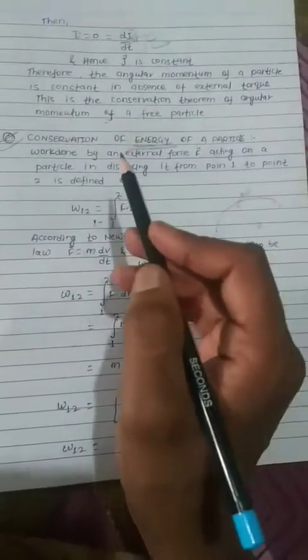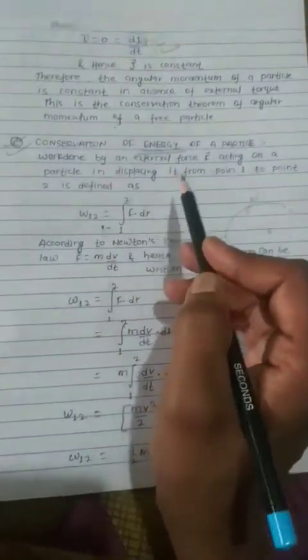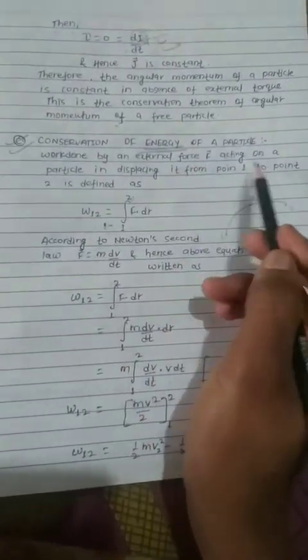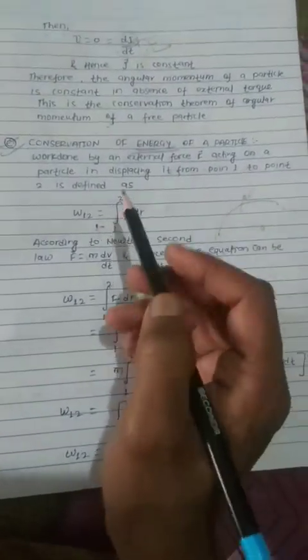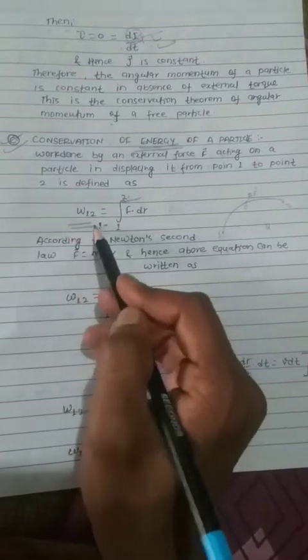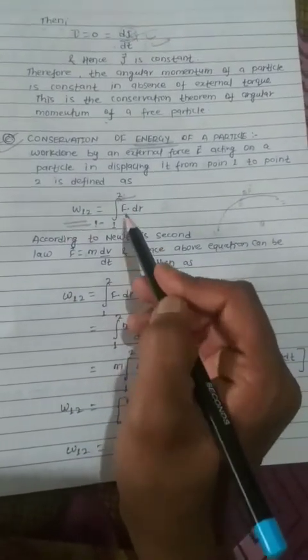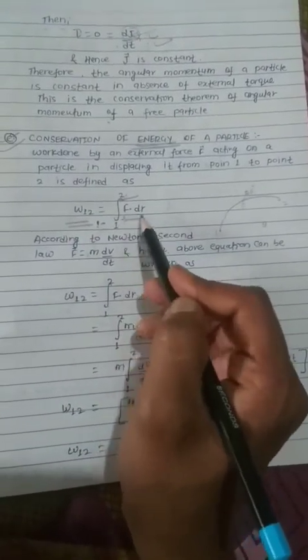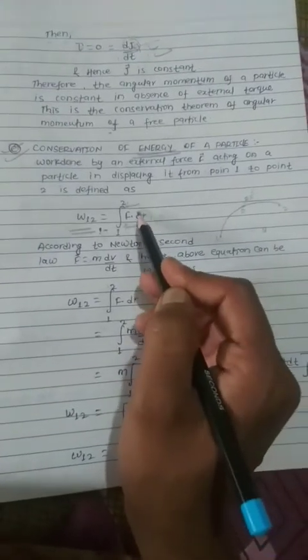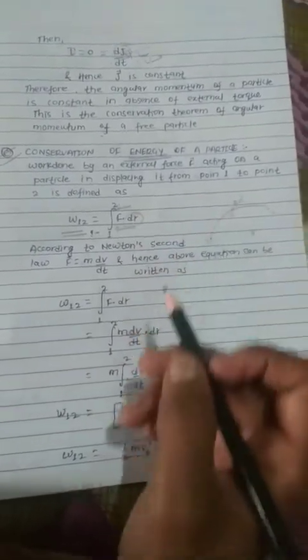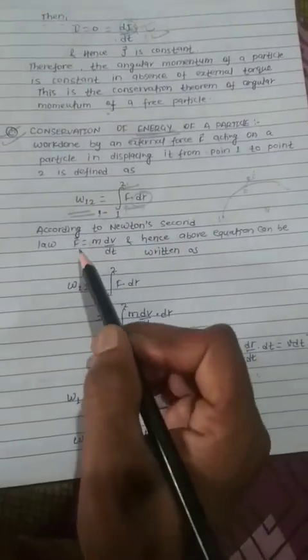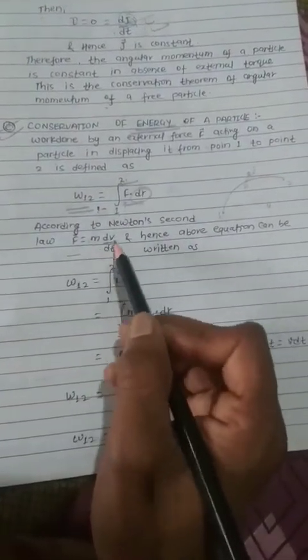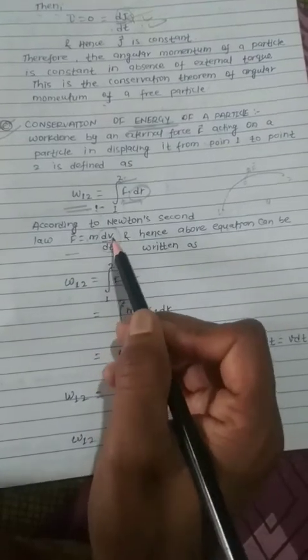So let's first define the work done. Work done by an external force F acting on a particle in displacing it from position 1 to position 2 is defined as W12 equals the integral from 1 to 2 of F dot dr. F is the force and dr is the small displacement. So according to Newton's second law, we can write F equals m dv by dt. dv by dt is acceleration.